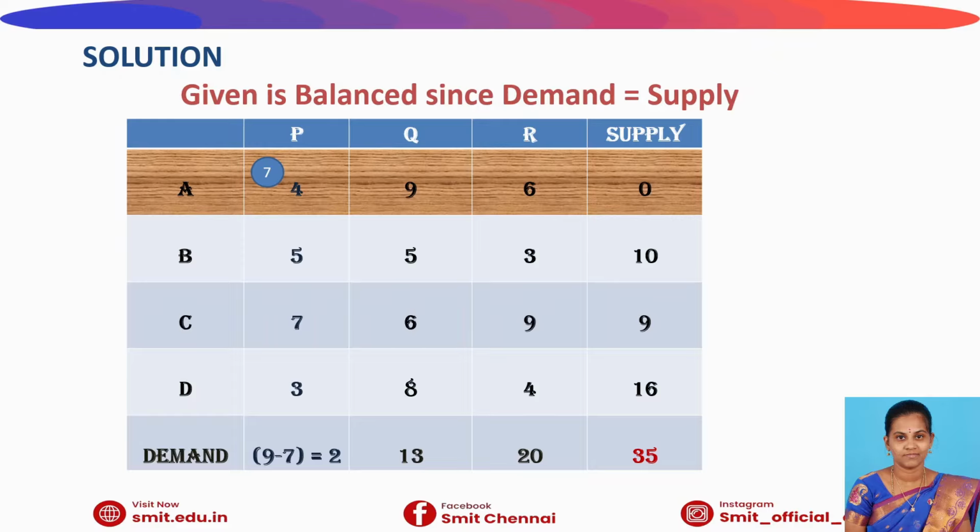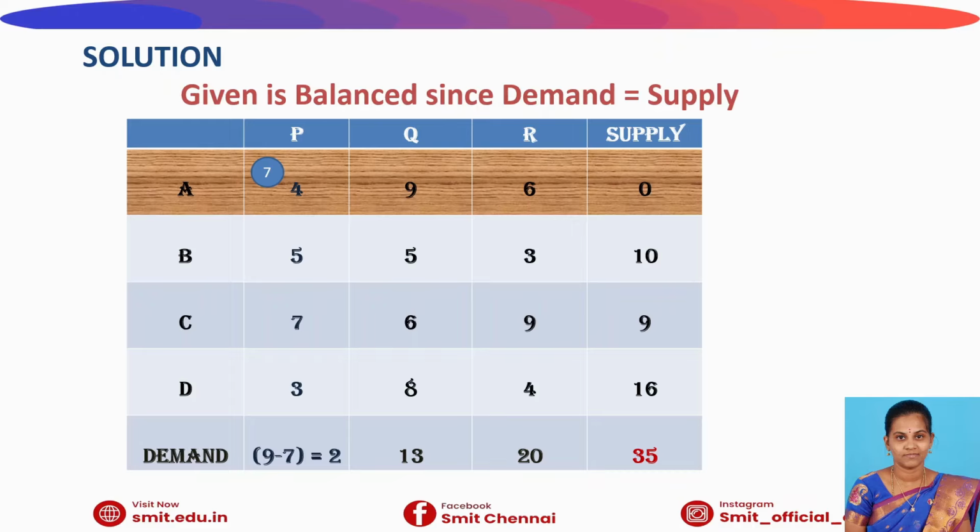As per the procedure, the first step is to select the cell located at the northwest corner, that is the upper left corner. Here the upper left corner value is 4. Choose that value, that is the AP cell, which is the upper left corner. After selecting that cell, choose its corresponding row value and column value for the allocation. Whichever is the minimum value, we have to fill that in the cell.